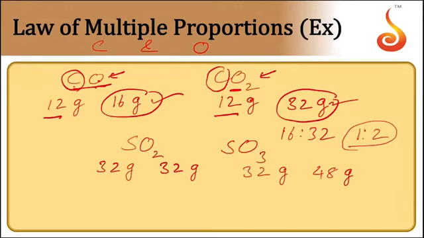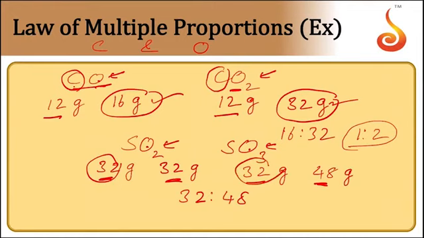Now when you take the mass ratio of oxygen which is combining with the constant mass of sulfur in both the compounds, say 32:48, this is a mass ratio of oxygen which is combining with the constant weight of the other element, that is sulfur here. This ratio is also a simple whole number ratio. This comes out to be 2:3. Now this is the law of multiple proportions.